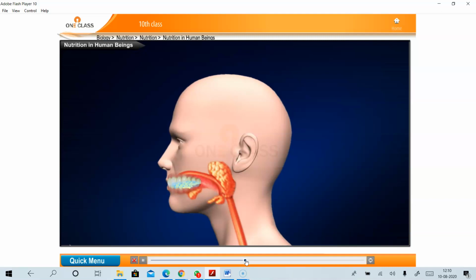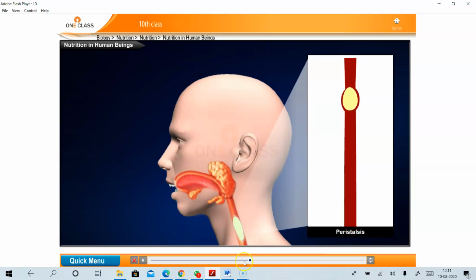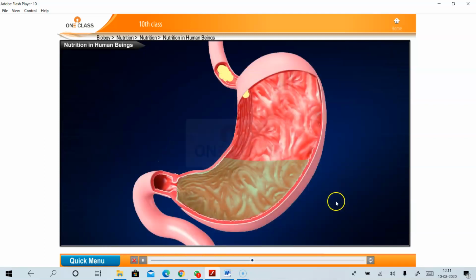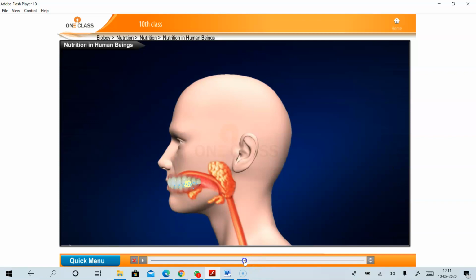The saliva-mixed food becomes soft food in the mouth, also called bolus, and passes into the stomach through a series of muscular contractions. You can see here, these are the muscular contractions of the wall of the esophagus called peristalsis. So the food, which was formed into bolus after breaking down of large food particles into smaller particles, enters into the esophagus. So you may have a doubt how the bolus enters into the esophagus.